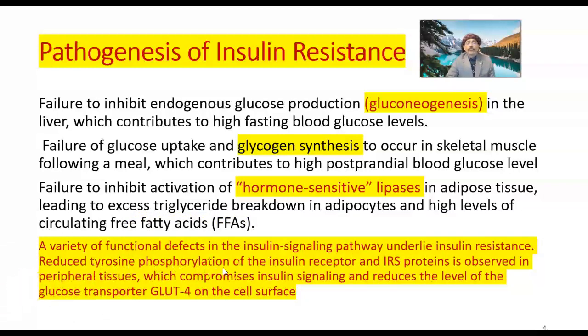Reduced tyrosine phosphorylation of the insulin receptor and insulin receptor substrate protein is observed in peripheral tissue, which compromises insulin signaling and reduces the level of the glucose transporter GLUT4 on the cell surface. So when a person does physical exercise, in that condition GLUT4 will be increased. It will go to the surface of the cell.